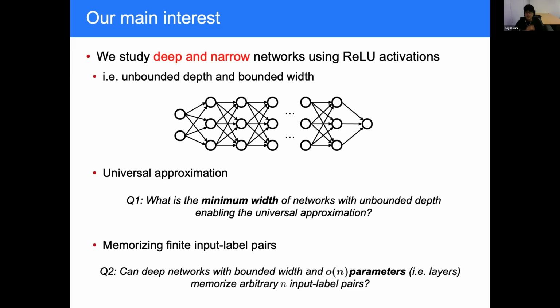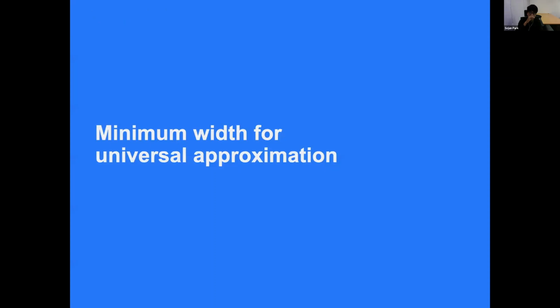In the second part of this talk, I will investigate how many parameters are required for memorizing arbitrary n input-label pairs. And while all existing results require n data and parameters, I will introduce our result on memorization using a number of parameters sublinear to n. Now I will introduce our result on the minimum width for the universal approximation.